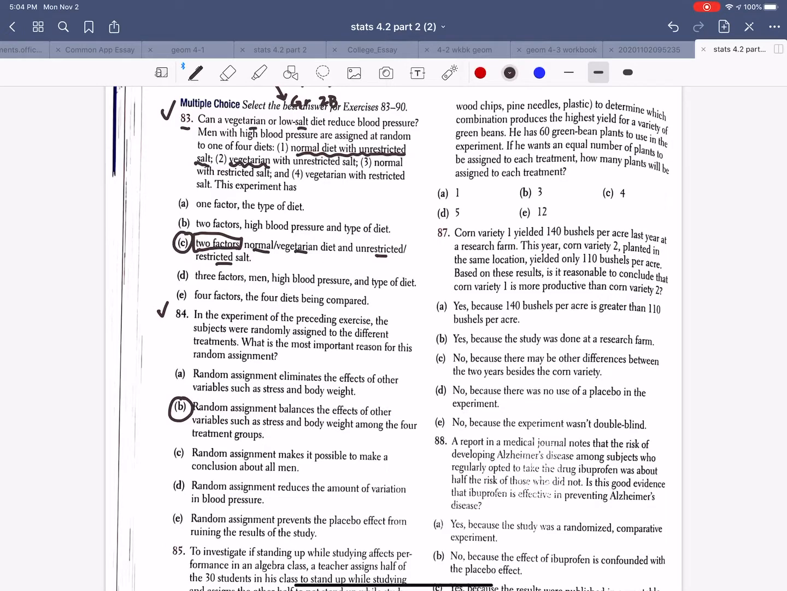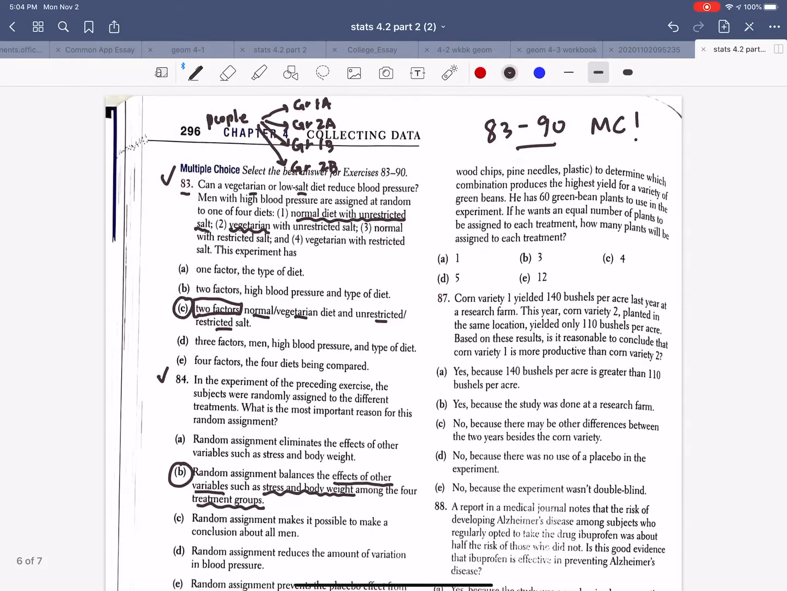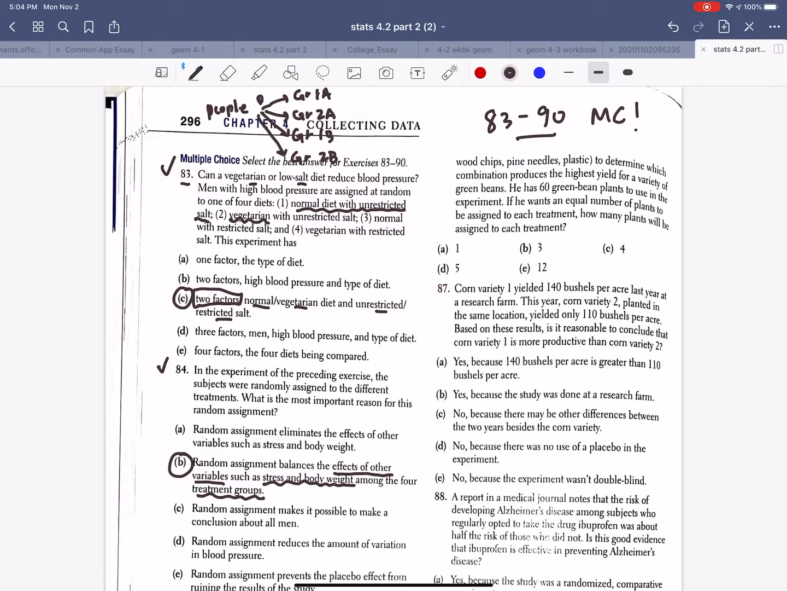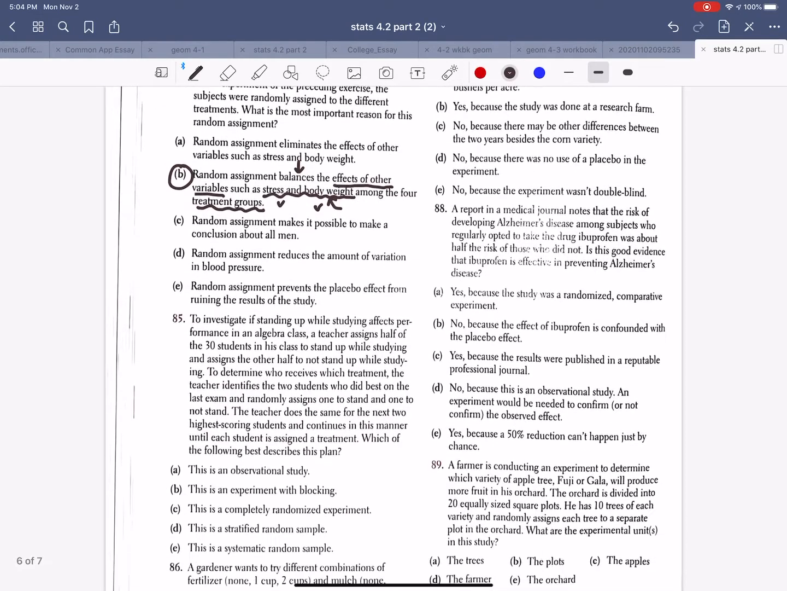Okay, question 84. You don't have the answer to this, so I will provide it. The answer here is random assignment balances the effects of other variables such as stress and body weight among the 4 treatments. So if we do random assignment, we can't avoid other factors from being at play, but if we give varying levels of each of these 2 items an equal chance of being in any one of the 4 groups, then that has a balancing out effect on any one other factor that we're not measuring.